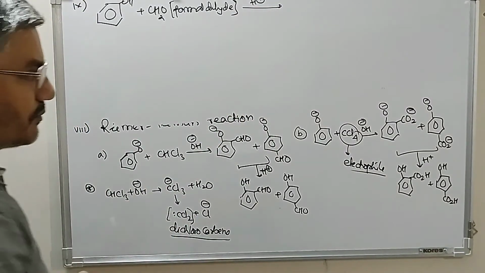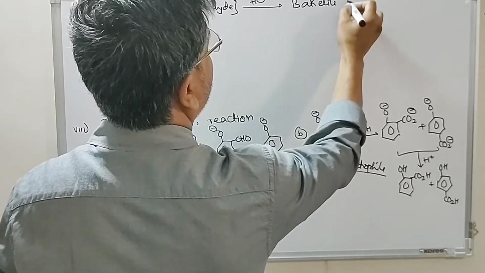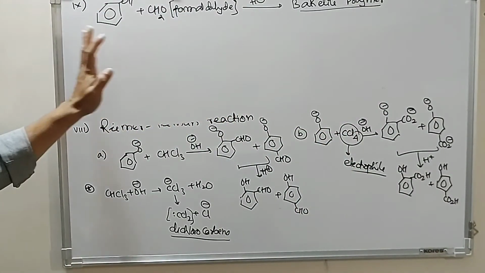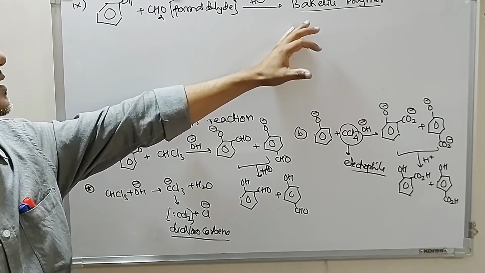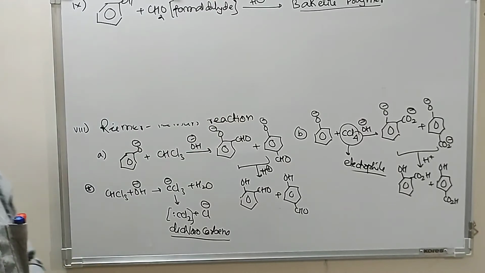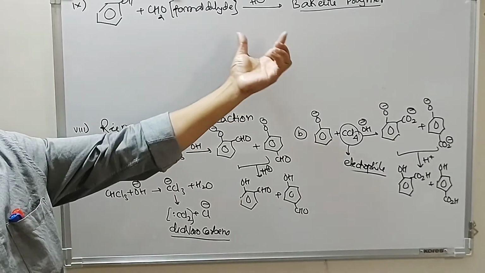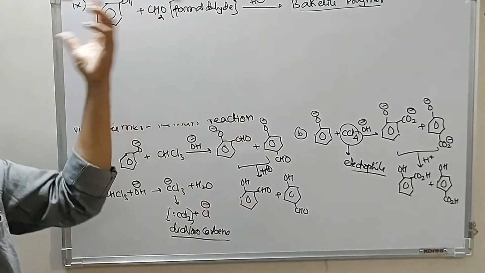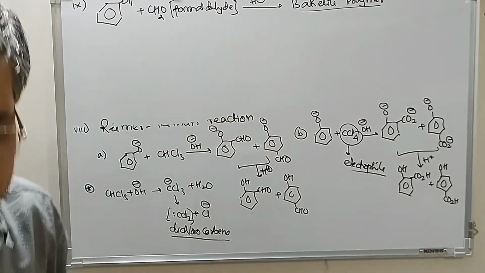This gives you a very important polymer known as Bakelite polymer, a phenol formaldehyde resin, which is used in high quality switchboards. This is a polymerization reaction between phenol and formaldehyde, and in this reaction again electrophilic substitution takes place.